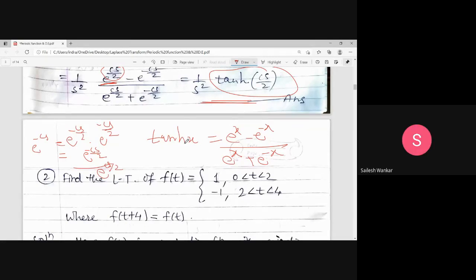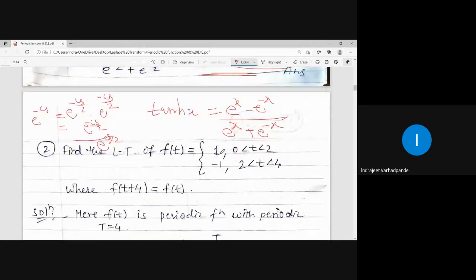यस सर. Next question. Find Laplace transform of f of t, 1 lying between 0 to 2, minus 1 lying between 2 to 4. F of t is equal to f of t plus 4 means what is the period of this function? Capital T is equal to 4. Noted down the example.